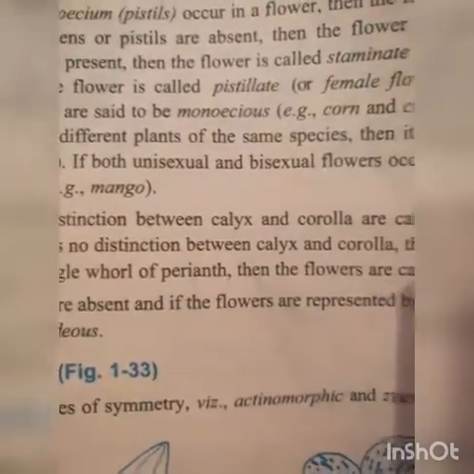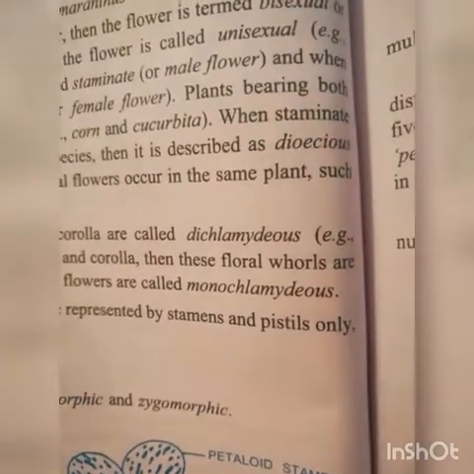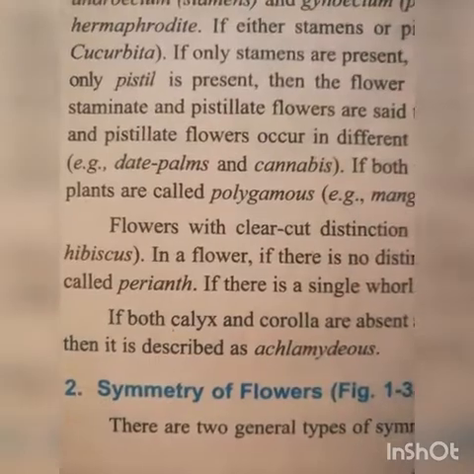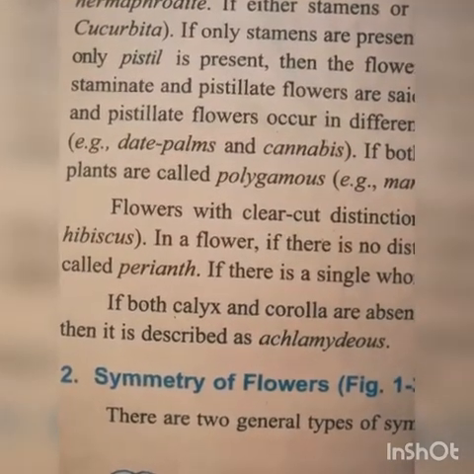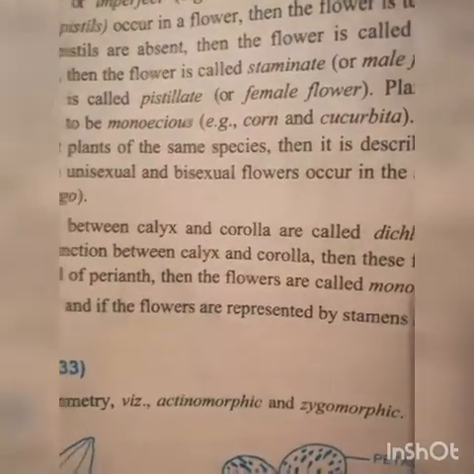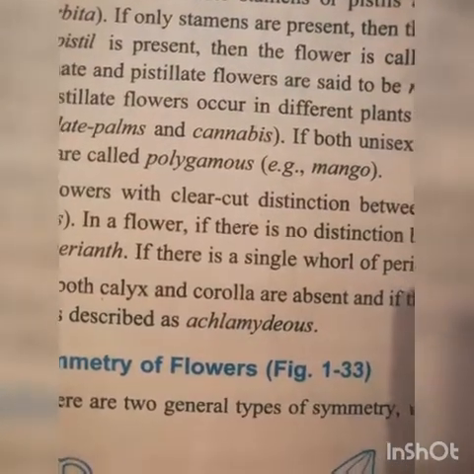If both unisexual and bisexual flowers occur in the same plant, such plants are called polygamous. If in any plant unisexual and bisexual both types of flowers are present, then that plant is said to be polygamous. Example, mango.